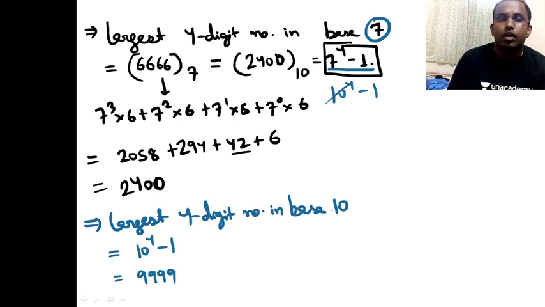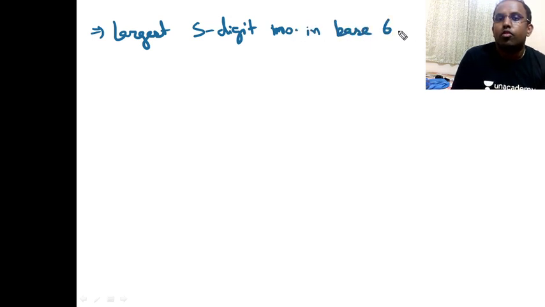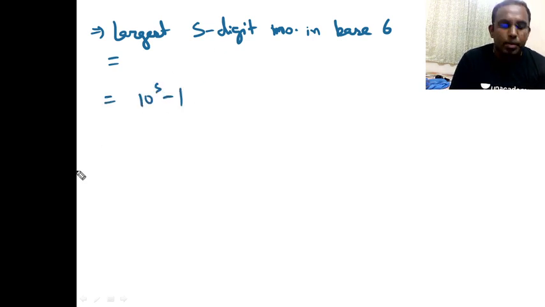For example, if I say what is the largest 5-digit number in base 6, I should quickly write what is the largest 5-digit number in base 10. So in base 10 it is 10 raised to 5 minus 1. So in base 6 it is 6 raised to 5 minus 1. That's it, right? But it is in base 6, right?